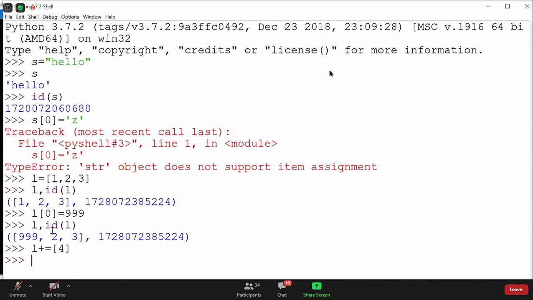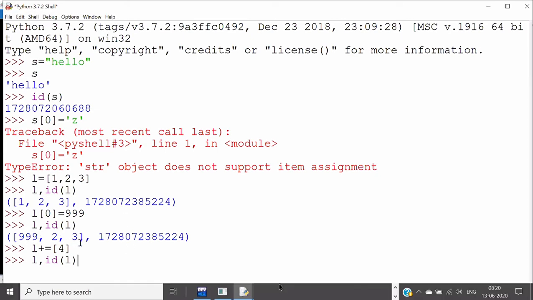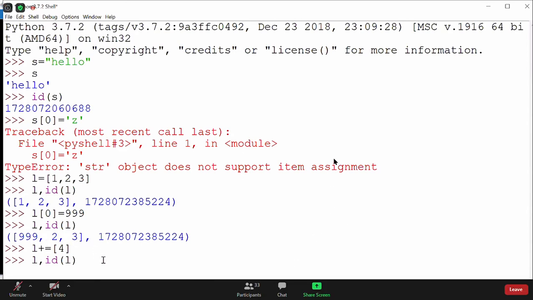Now L comma ID of L: the address will be the same, but the data will become one more, 999, 2, 3, 4. So in all three cases the address is the same, meaning no new object is getting created. Every time the value is getting changed.